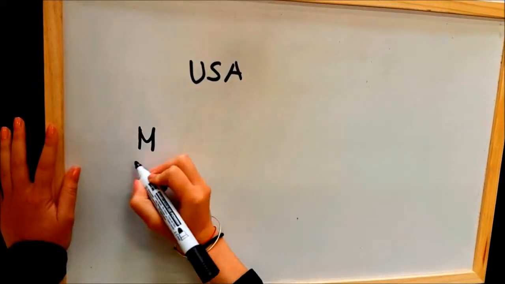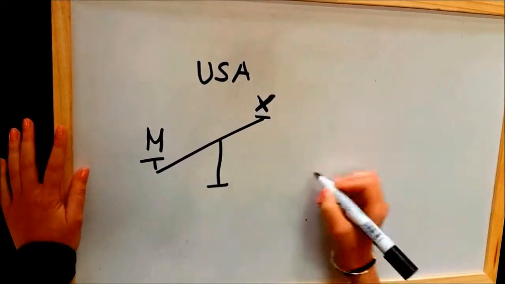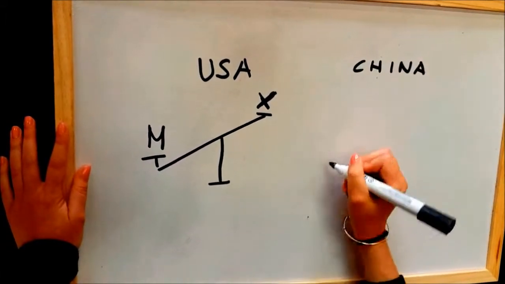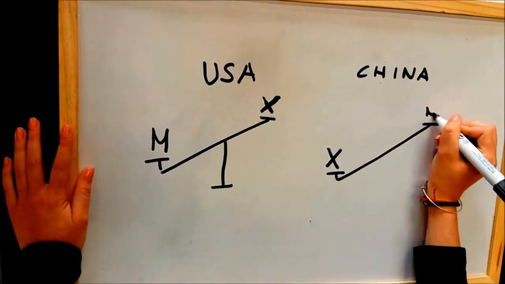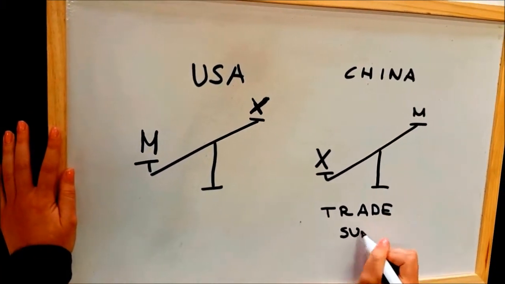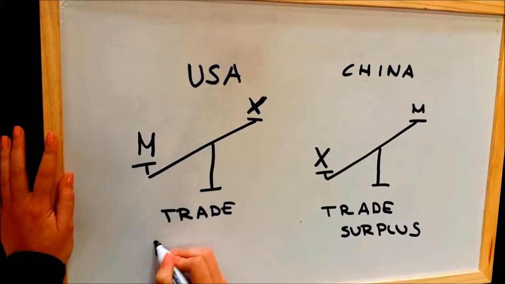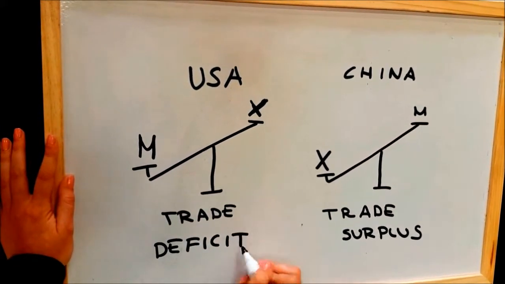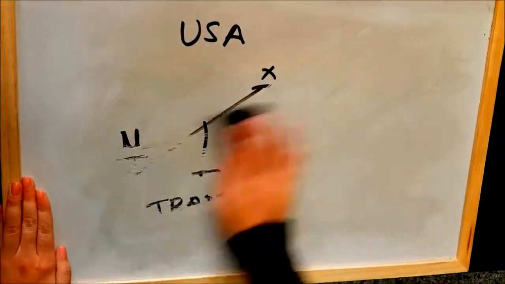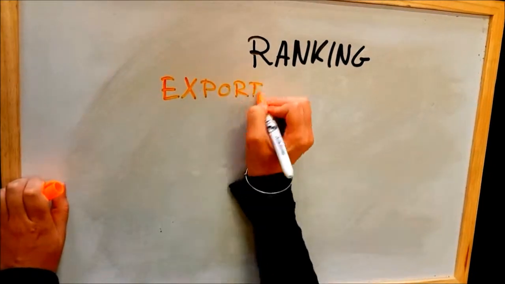To appreciate the differences between these two powers, we are going to compare some of the most important aspects. The two nations are balanced when it comes to exports. However, the US has a trade deficit. It imports more than it exports, while China imports significantly less than it exports, resulting in a trade surplus. China's exporting prowess has fueled massive trade surpluses and tensions with the US.